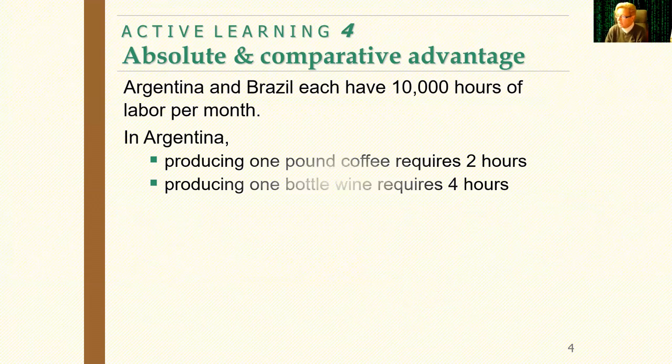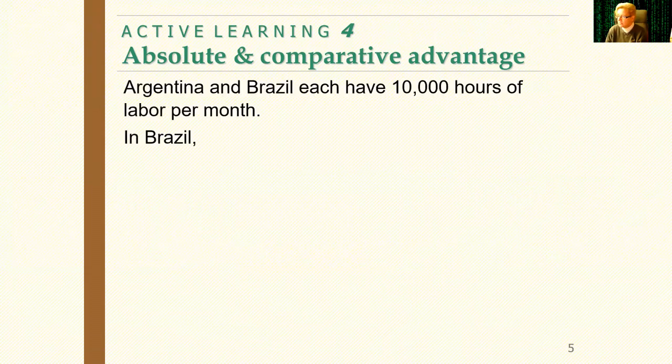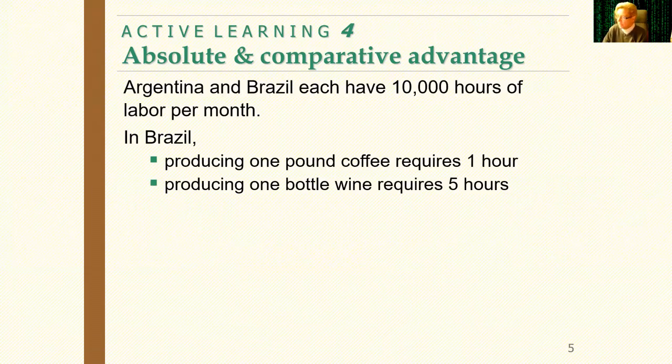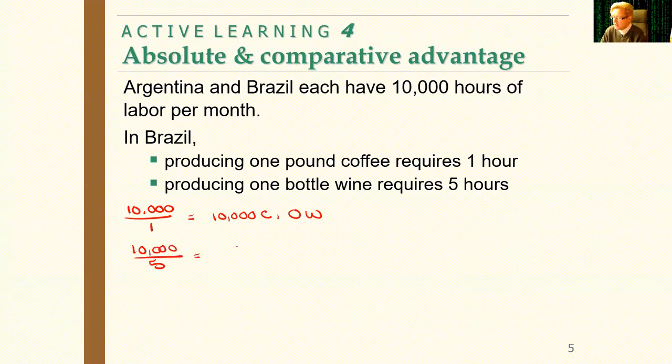So that's all I can do with Argentina, and I'll have to come back and gather this information. But let's go on and look at Brazil. In Brazil, 1 pound of coffee requires 1 hour, 1 bottle of wine requires 5. So I'm going to do this one a little bit shorter way. So Brazil has 10,000. Again, I still have to do that all and nothing approach. 10,000 labor hours divided by 1 gives me 10,000 coffee and no wine.